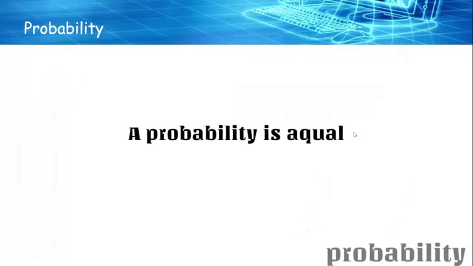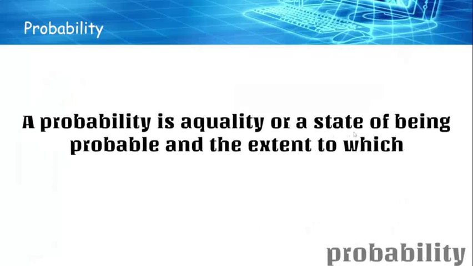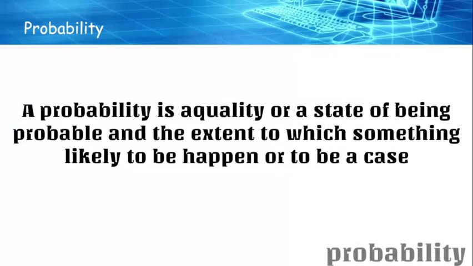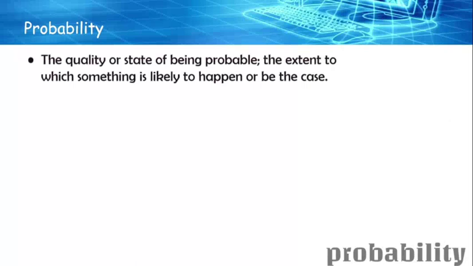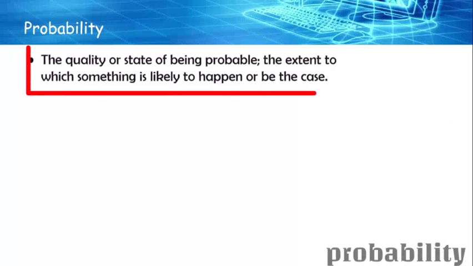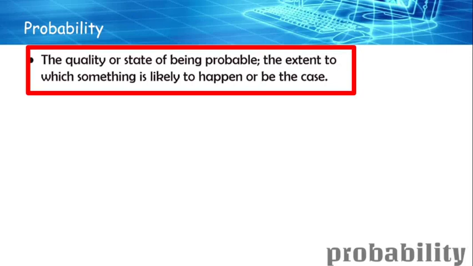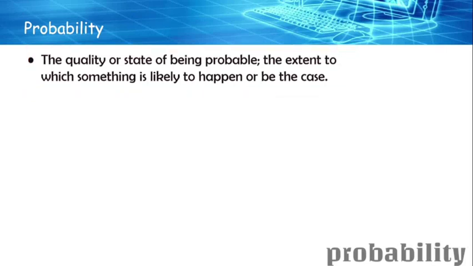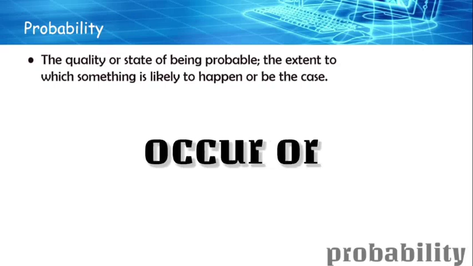So what is probability? Probability is the quality or state of being probable, and the extent to which something is likely to happen or to be the case. Let us see the basic definition of it. It is like the chances of something happening or not, basically the chance of an event to occur or not.